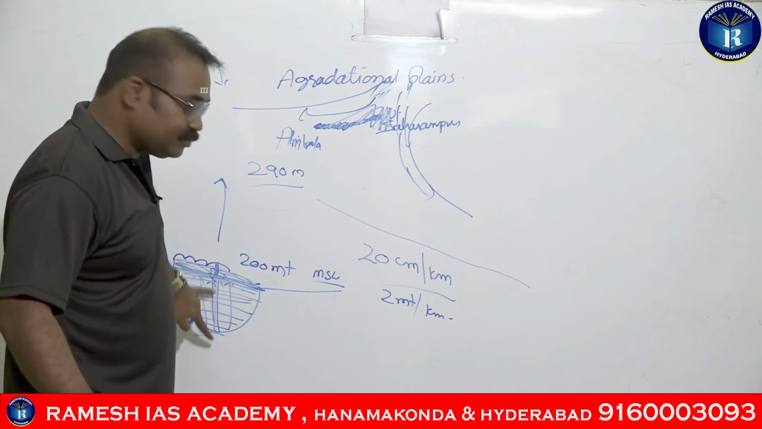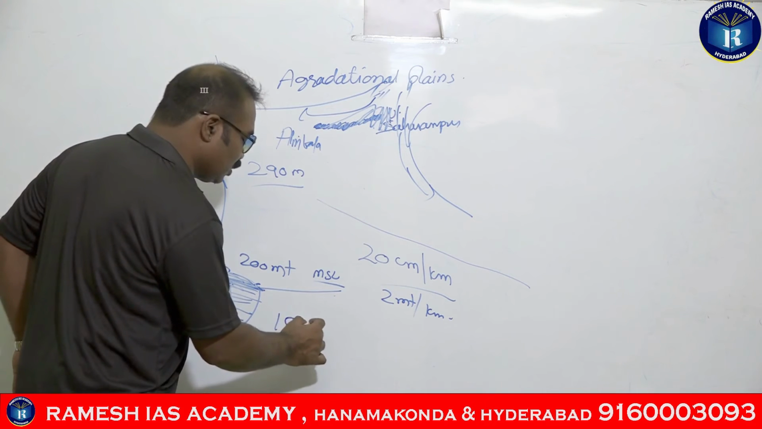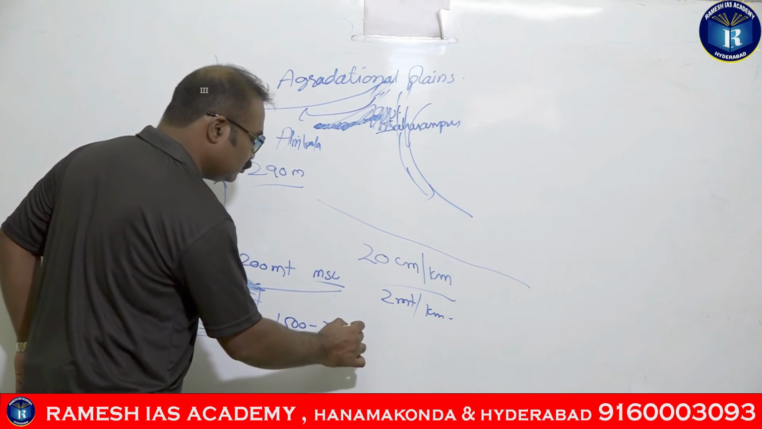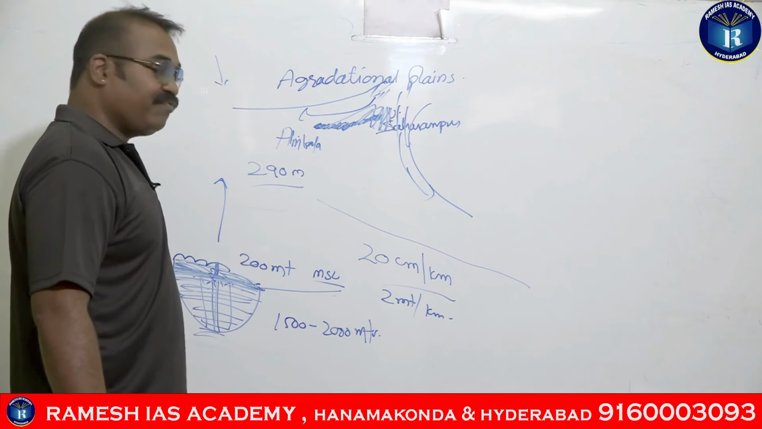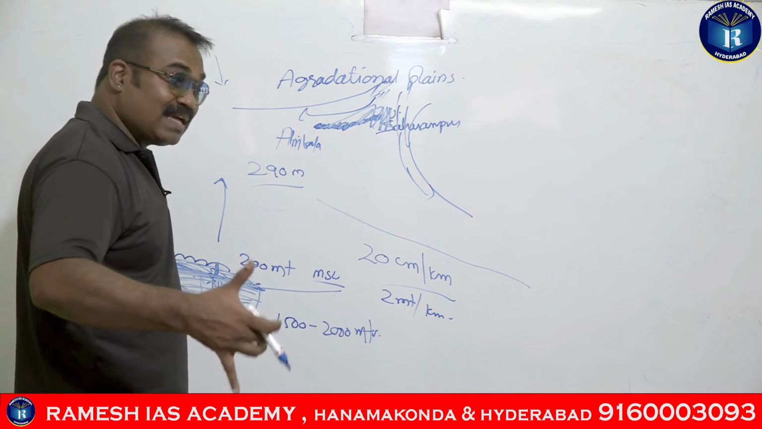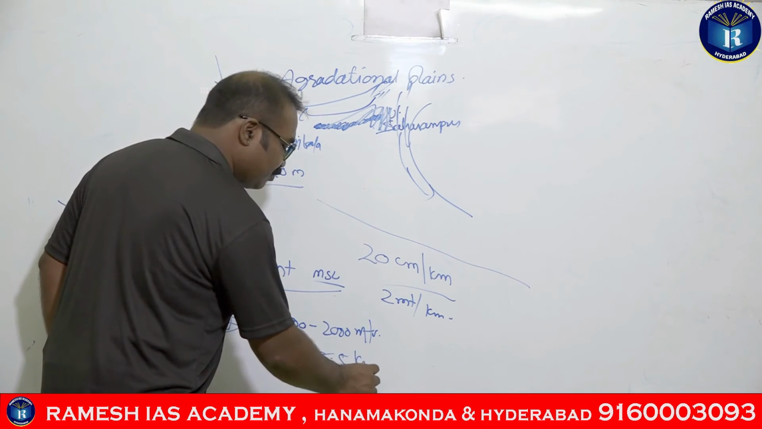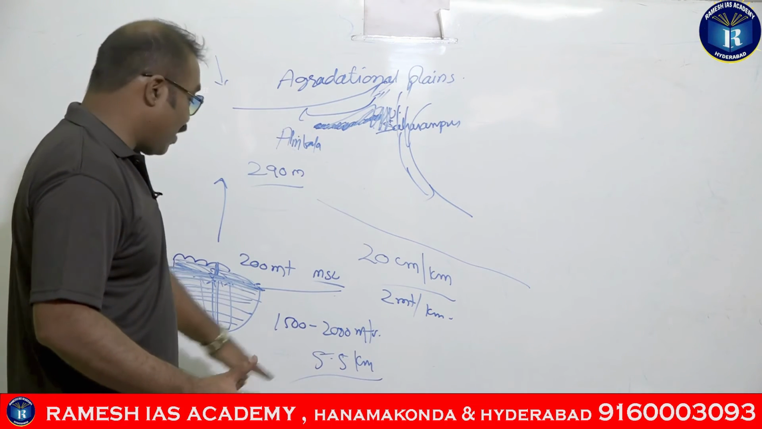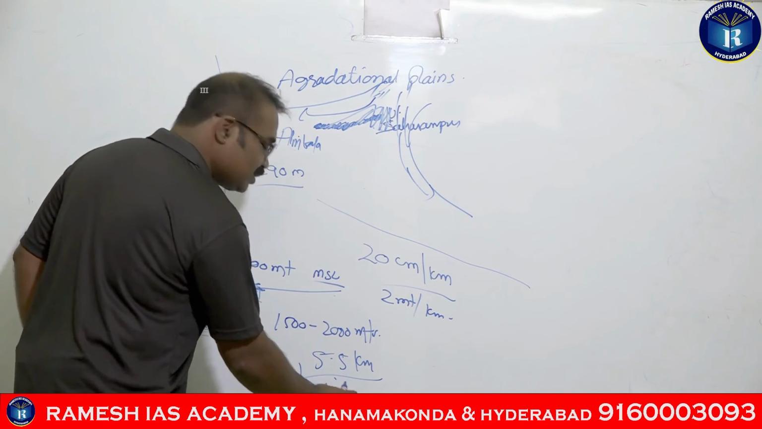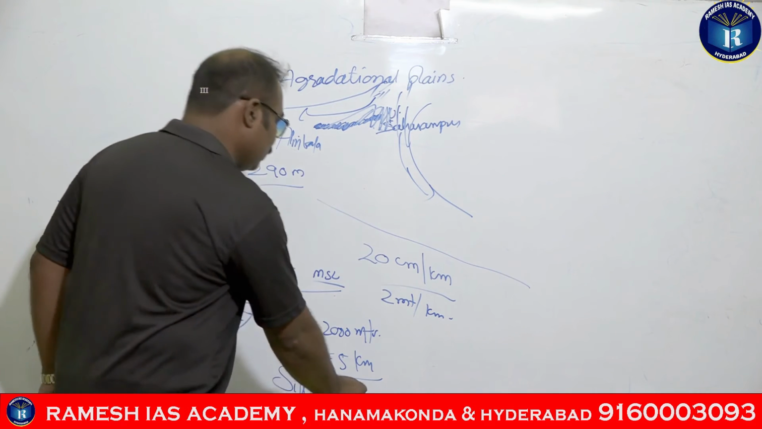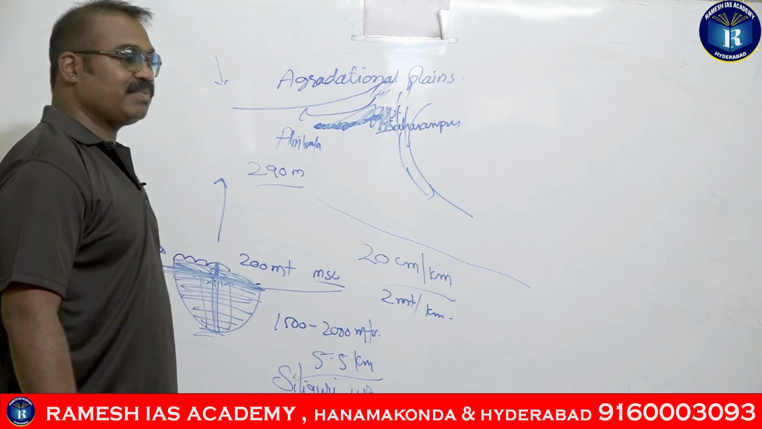And the depth is ranging between 1500 to 2000 meters. But the maximum depth of 5.5 kilometers, guys, is seen at Siliguri. Where is this Siliguri present? West Bengal. So the maximum depth of 5.5 kilometers is in Siliguri.